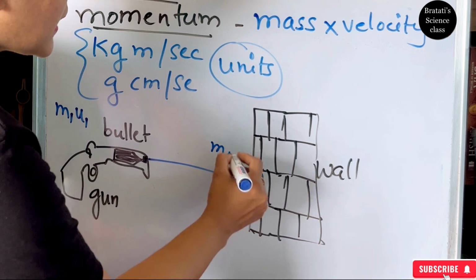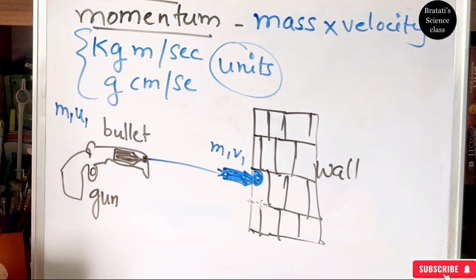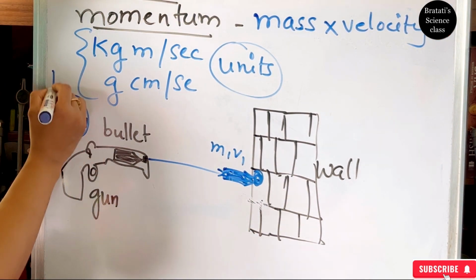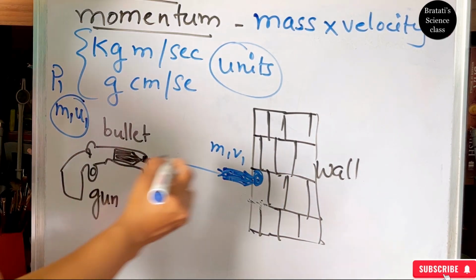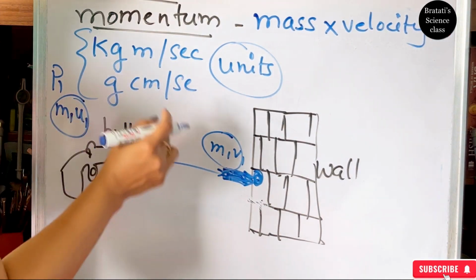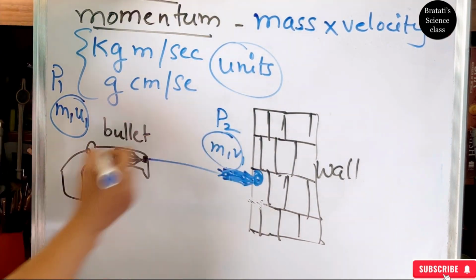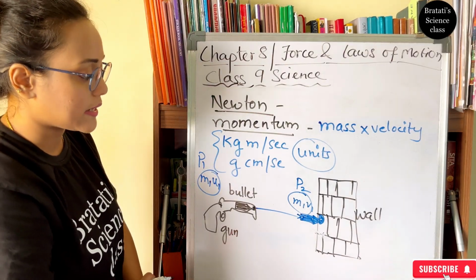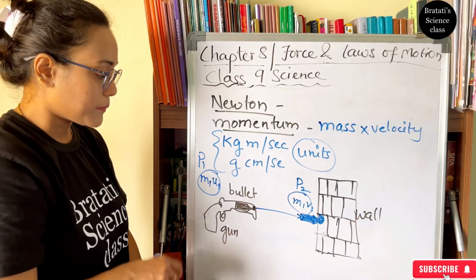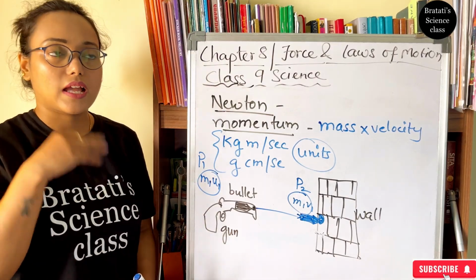The bullet mass is the same but the velocity is v1 now. So this was p1, that is the initial momentum, and this is mass into velocity, right? So mass into velocity, this is p2, p1 and p2. This is the momentum. Now suppose I don't have a gun and I have a bullet.